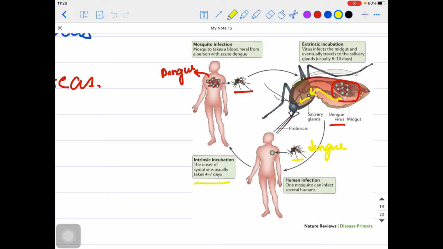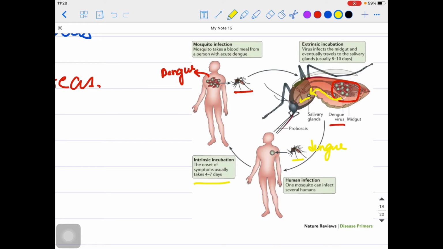Then usually after 8 to 10 days, the virus migrates from the midgut to the salivary gland. If this mosquito bites a normal person, it can transmit the dengue virus, and the person might show symptoms after about 4 to 7 days. So that is the pathogenesis which you need to remember, guys.